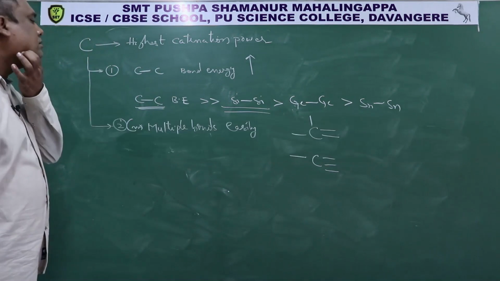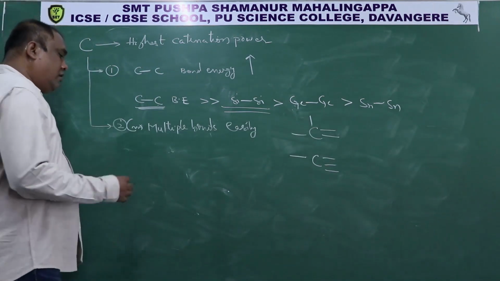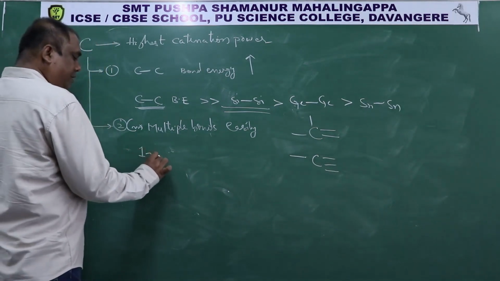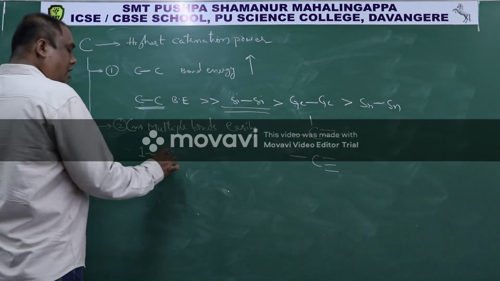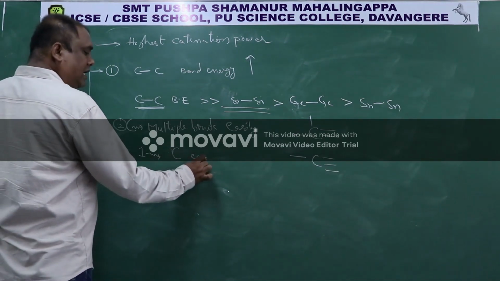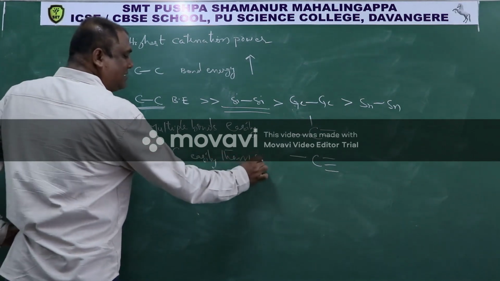Then again, here we can frame one question like this. Statement 1: Carbon forms multiple bonds easily than silicon.